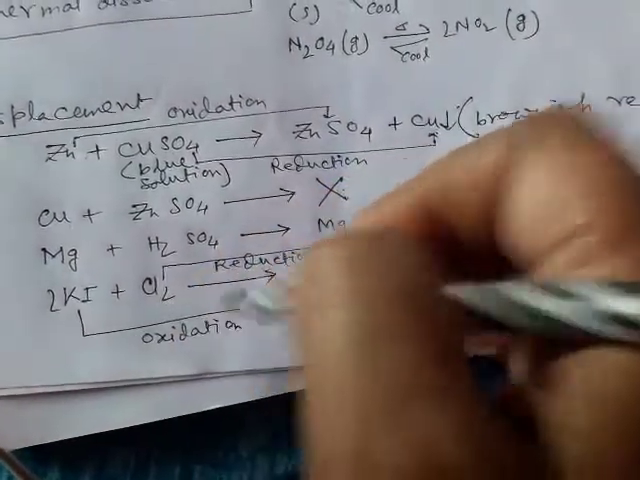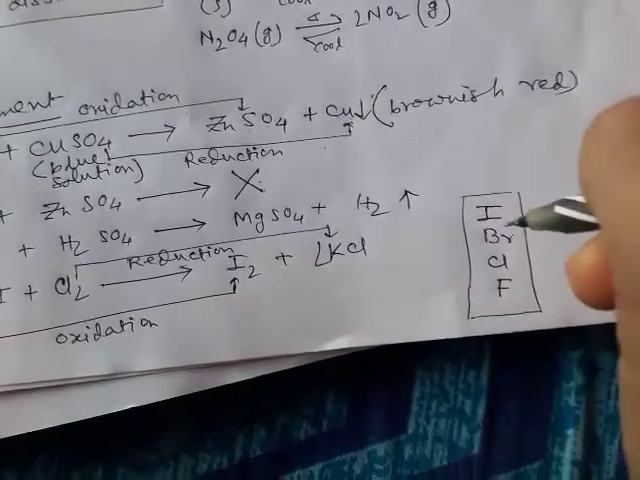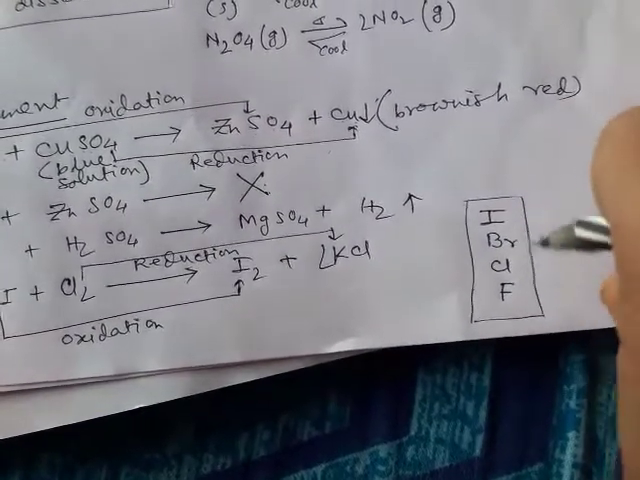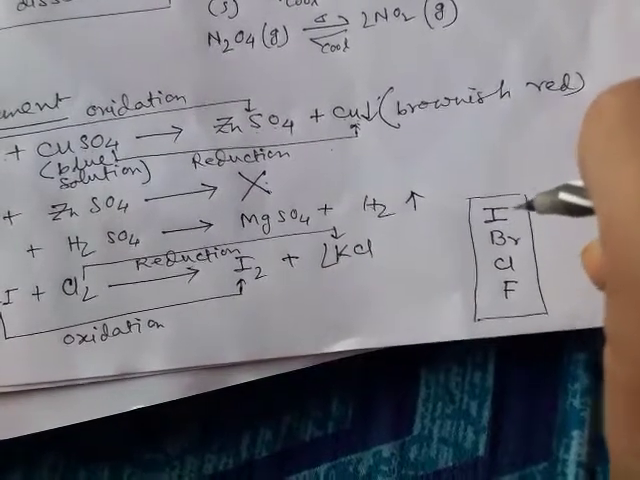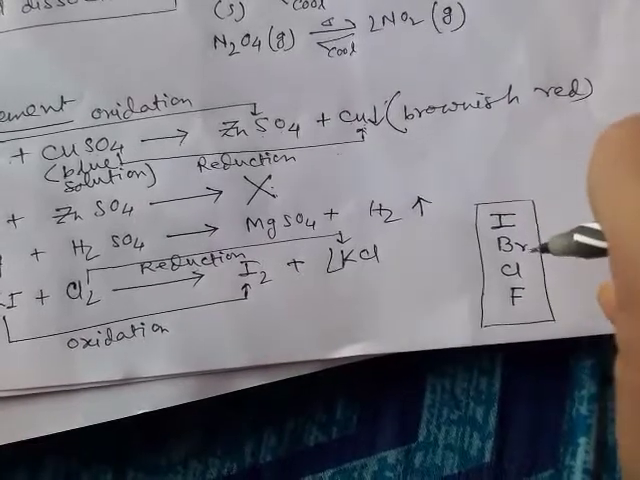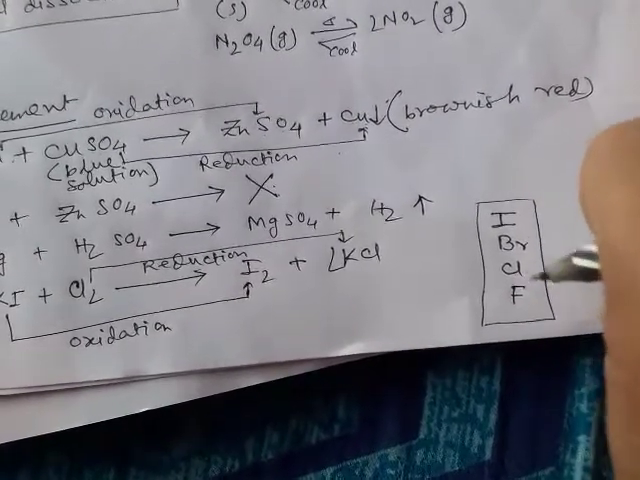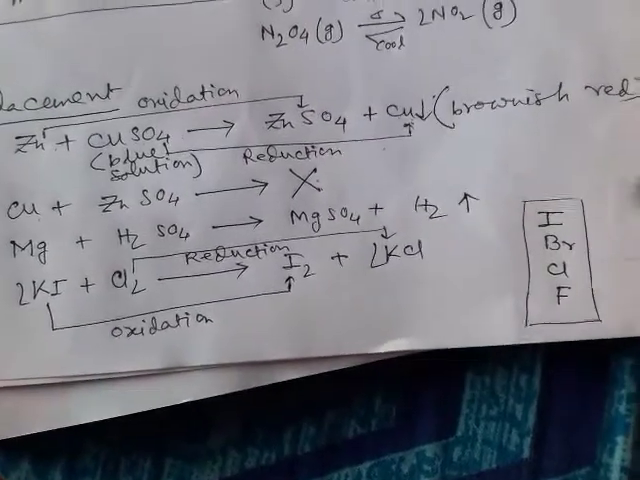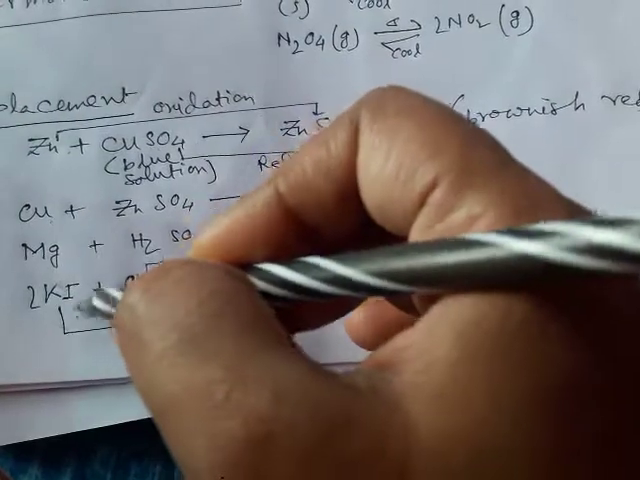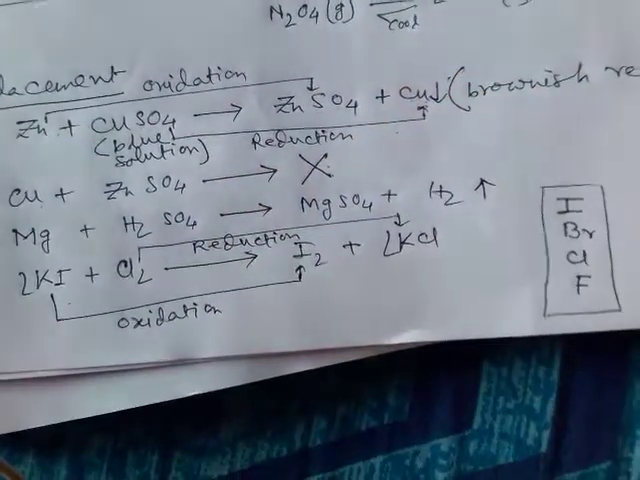Now if you compare this activity among the halogens, iodide, bromide, chloride, fluoride, this is the arrangement of the halogens in activity series. That means iodide is more reactive than fluoride, bromide is more reactive than chloride or fluoride, chloride is more reactive than fluoride. So here also if you take potassium iodide, in potassium iodide solution you add some chlorine, what will happen?